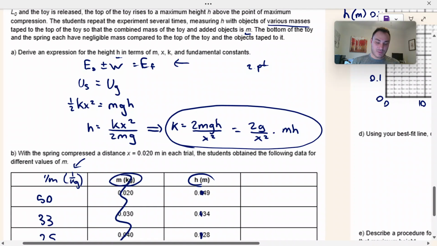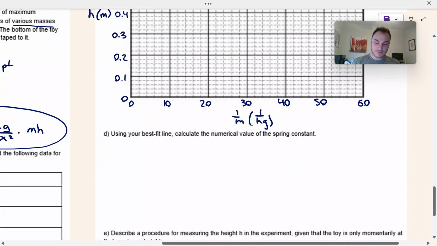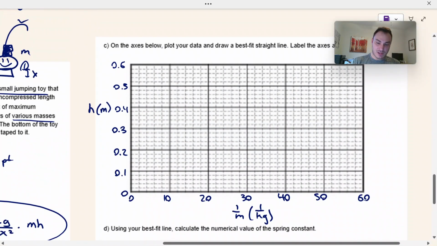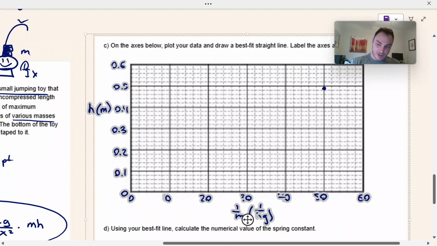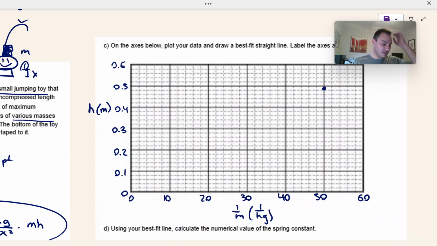Okay, now we graph. The first point is 50 and 0.49. So 50 and 0.49, I'm going to say is right there. Then we have, I'm going to cheat, I'm going to look at the answer key here. 33 and 0.34.